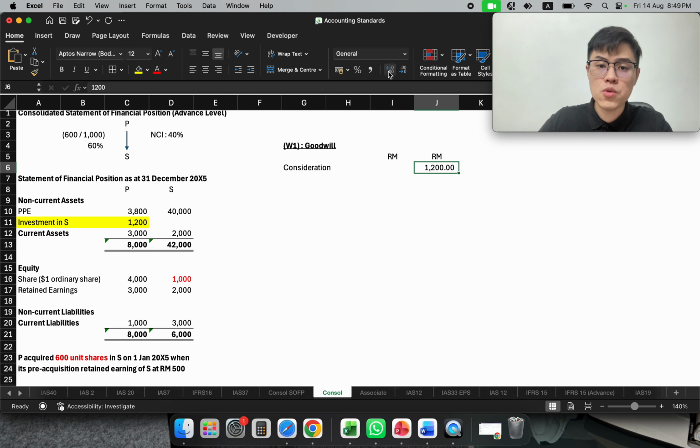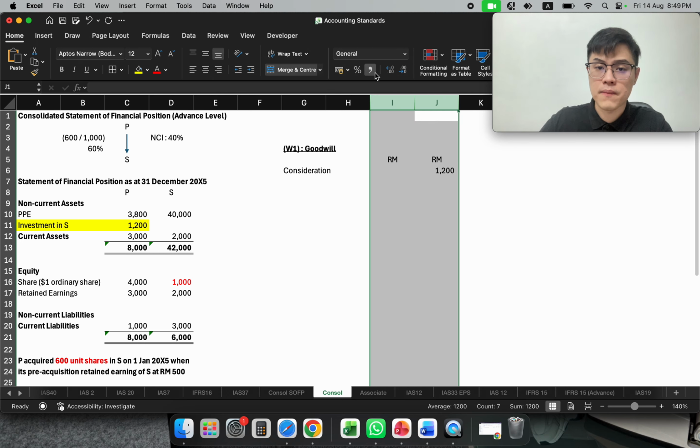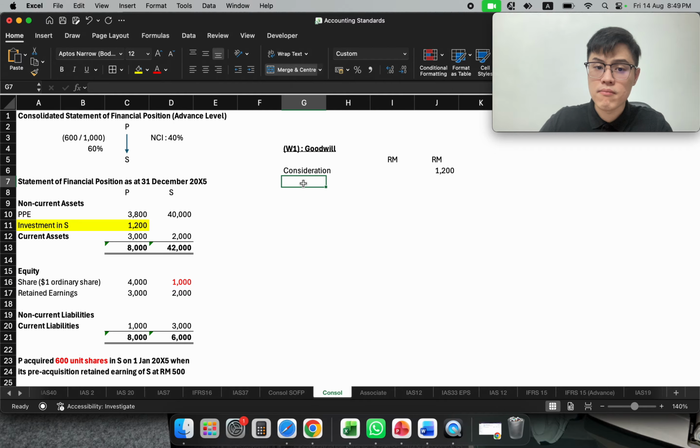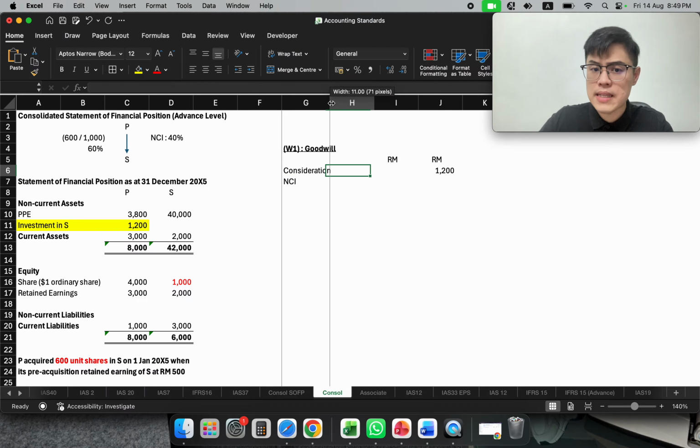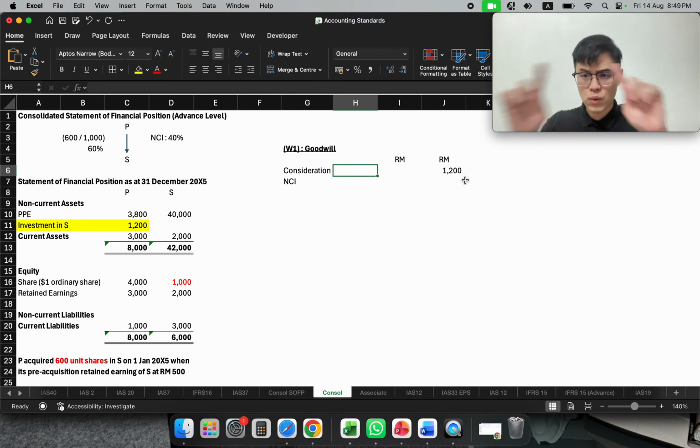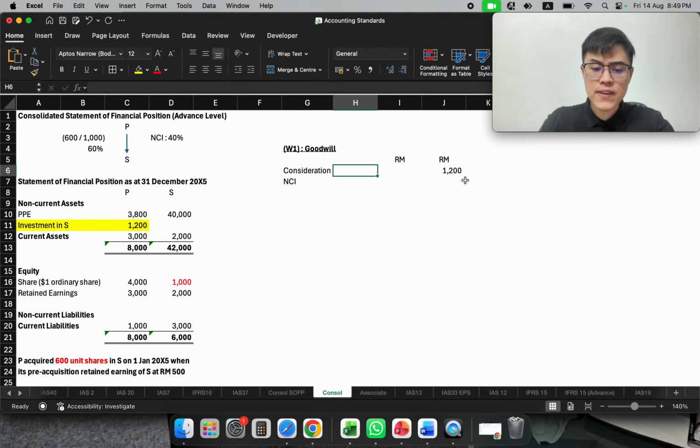So this 1,002 will be my starting. And then I would need to include NCI. What is the reason for including NCI? The total company is 100%. If you invest 60%, the other 40% belongs to NCI. So this is a very important message.